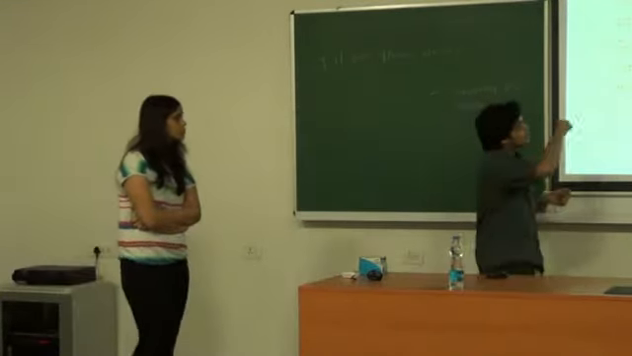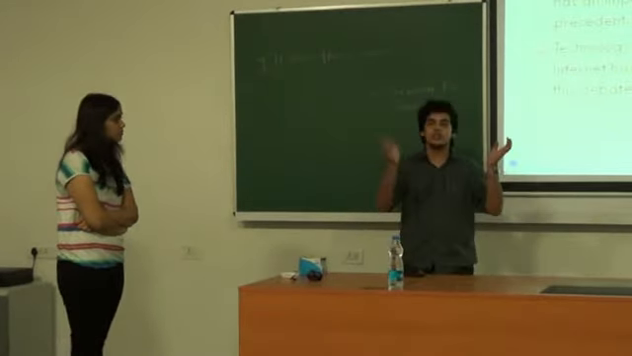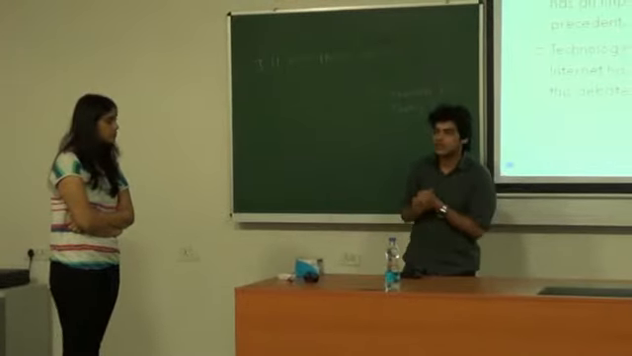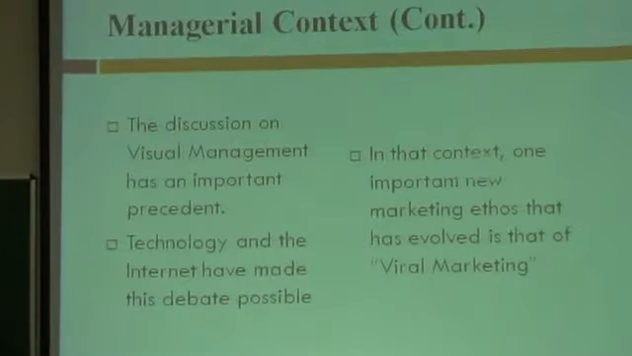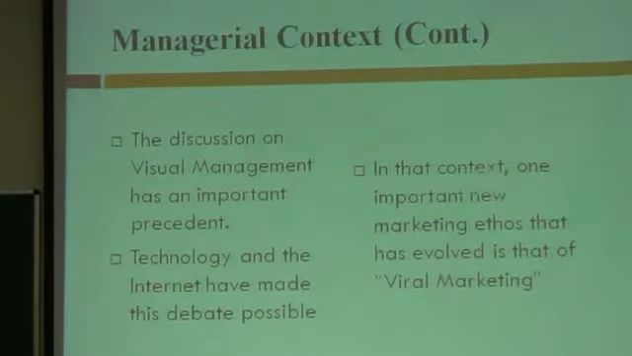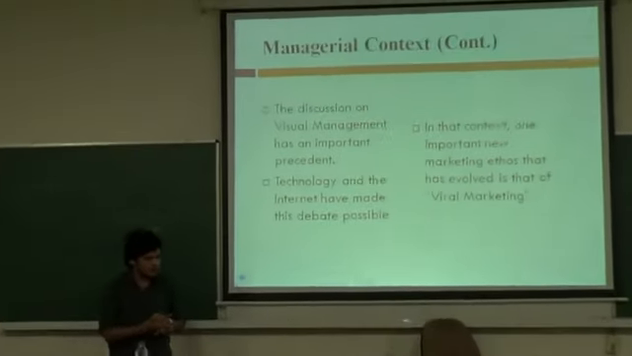So coming back to the managerial context part, we want to see how visual management is being discussed. The reason we are having this discussion on visual management right now is primarily due to the advent of the internet. Technologies like lean manufacturing, Kaizen and all were in existence in Japan since the mid-20th century. But it is the internet, it is technology which has enabled it to have such wide acceptance and to be incorporated so minutely into corporate and managerial life.